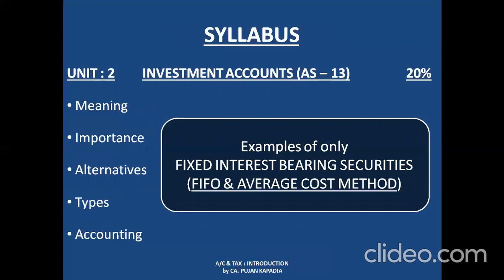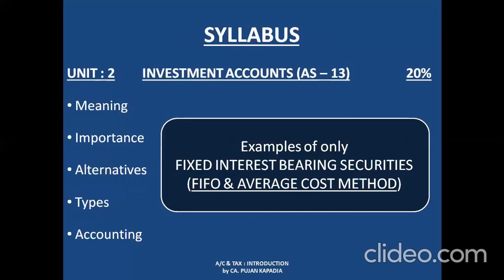The second unit is Investment Accounts, which is basically covered by Accounting Standard 13. The weightage of this unit is again 20%. The things that we are going to cover over here, first is meaning. What is the meaning of investment accounts?